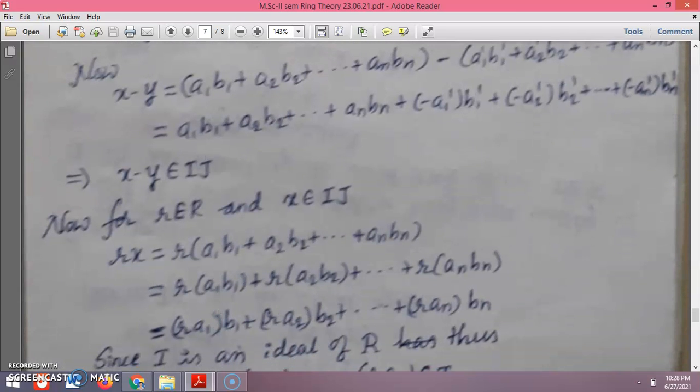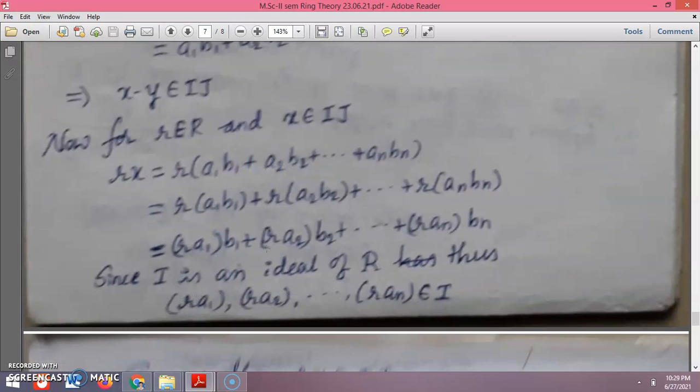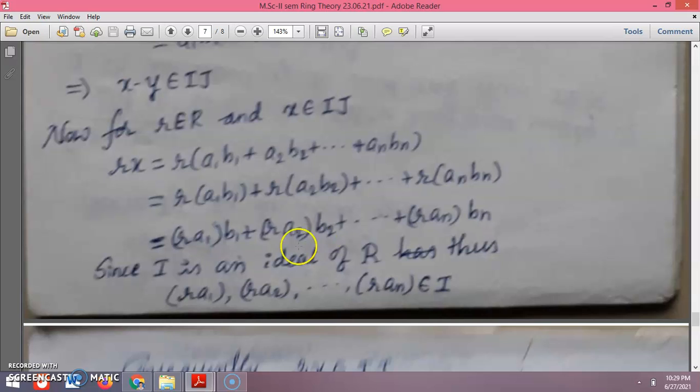For the second condition of this ideal, we take x an element of I J and r an element of R. The product of these two should again belong to I J. So r x: we can use the x we defined earlier and simplify the terms so that we get r A1 into B1, r A2 into B2, and r An into Bn.